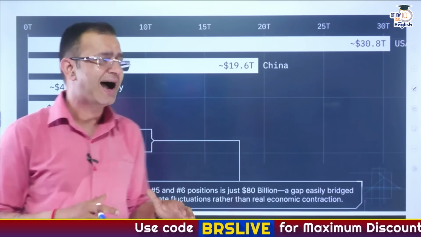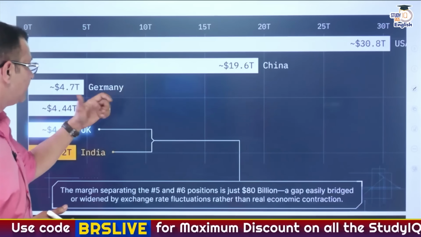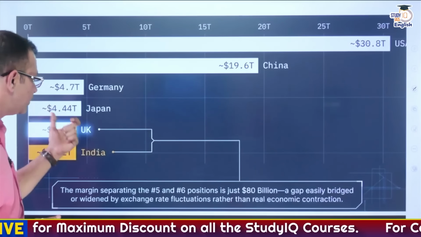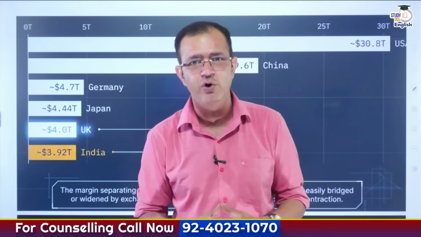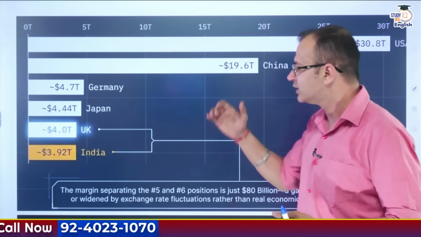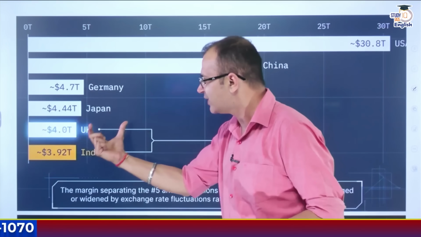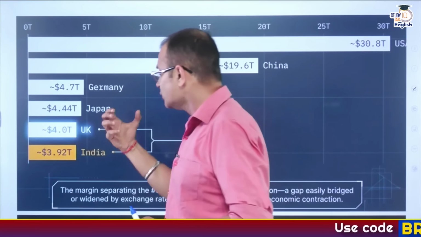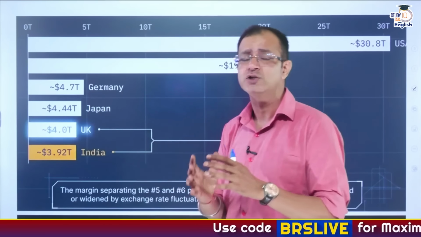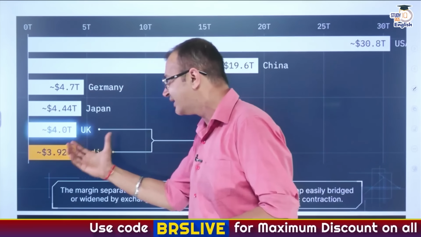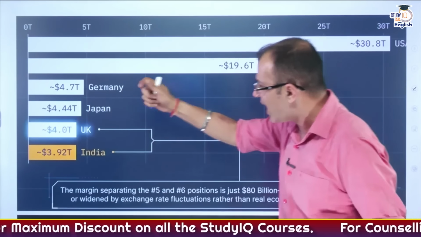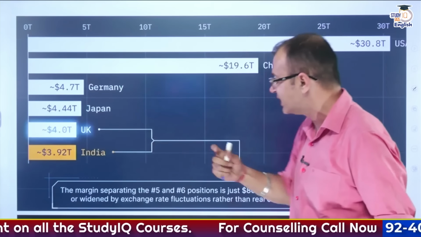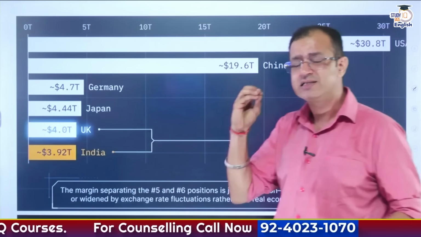So at the top, we have the USA, then China, then Germany, then Japan at the fourth, then the UK, and now India has slipped to the sixth position. The fifth position was India's before, but now it has come down to the sixth. You can note that in dollar terms, the UK has a $4.0 trillion economy as compared to India's $3.92 trillion economy overall. The margin separating number 5 and number 6 is just 80 billion. It is just 80 billion.